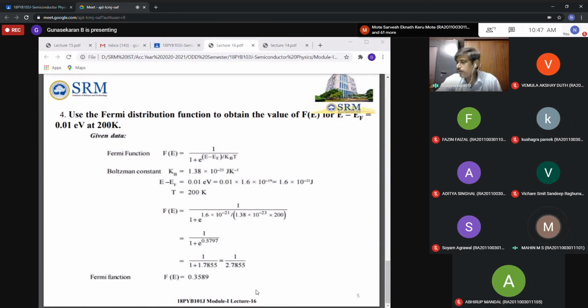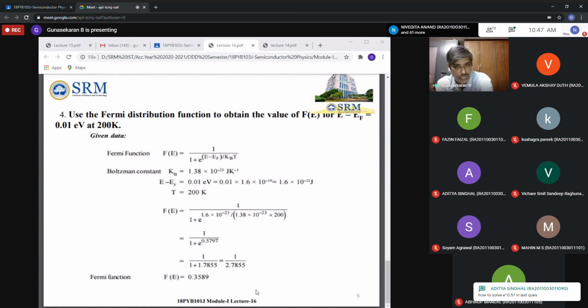This is a problem related to the effective mass. In that lecture there are only two problems, but I think this is a little bit difficult to understand because of the equation. In module 2 we derive this equation for carrier concentration: n = 2 (2π m_e* kT / h²)^(3/2) exp(−(E_C − E_F)/kT). That formula you will derive in the next module.